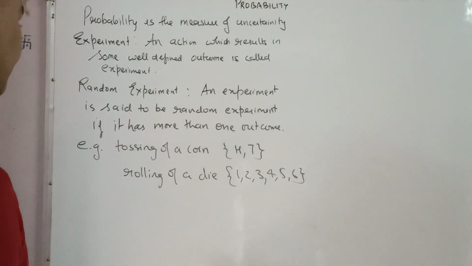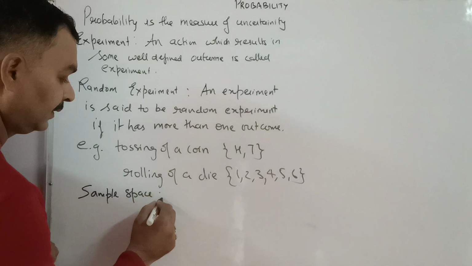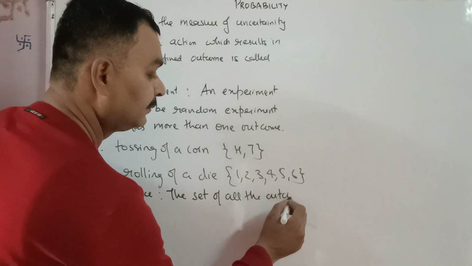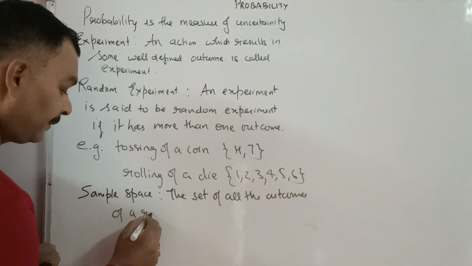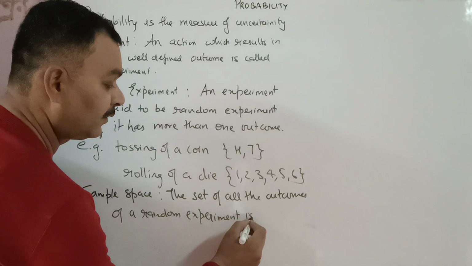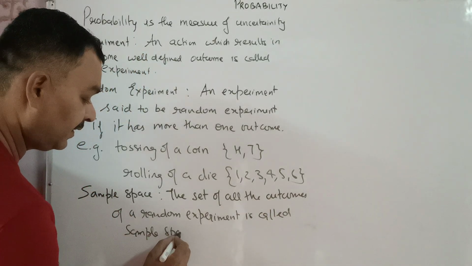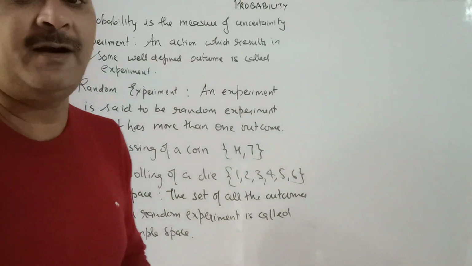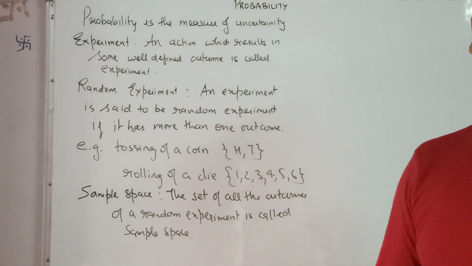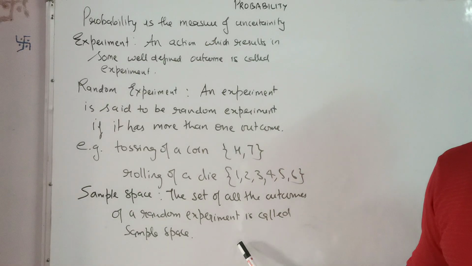Now, sample space. The set of all the outcomes of a random experiment is called sample space. Now, students, it is very important to write the sample space while attempting a probability question in your board examination. If you are not writing the sample space, 1 mark will be deducted. So it's mandatory to write the sample space.